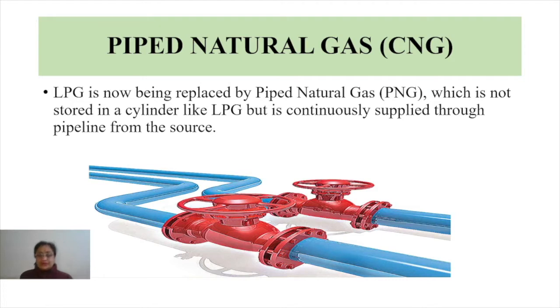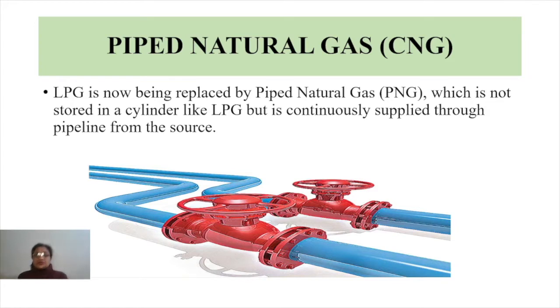What is the benefit in this? There is no requirement to store it in a cylinder and keep it somewhere. In this case the supply of gas is continuously given from the source, directly to the different areas where it is in demand. So one step, the storage of it, is taken out.